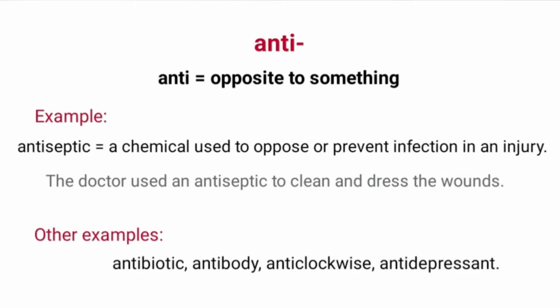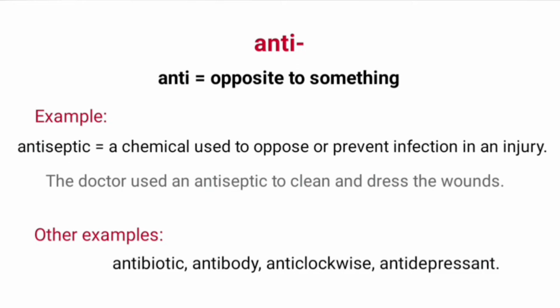Prefix anti means opposite to something. Example word with prefix anti is antiseptic. It means a chemical used to oppose or prevent infection in an injury. Sentence: the doctor used an antiseptic to clean and dress the wounds.